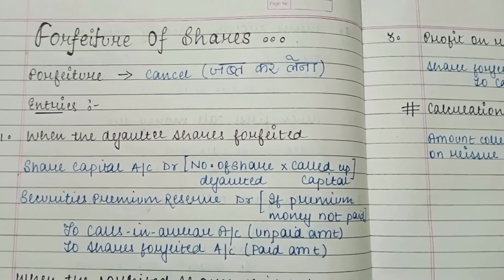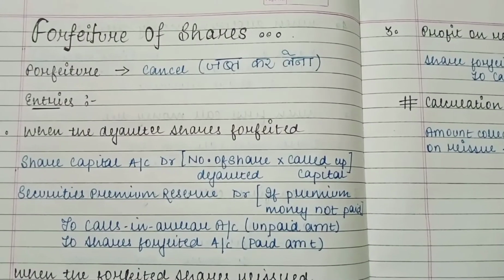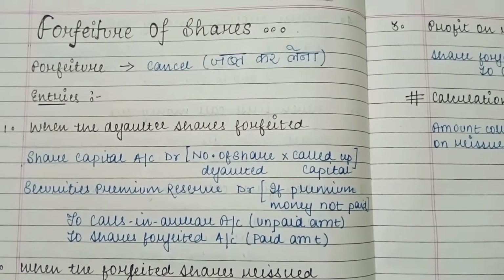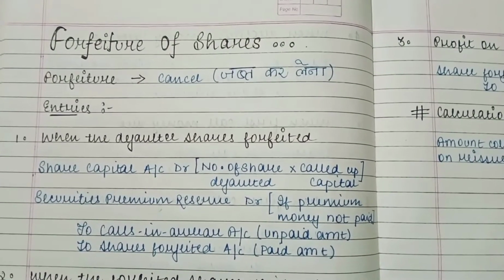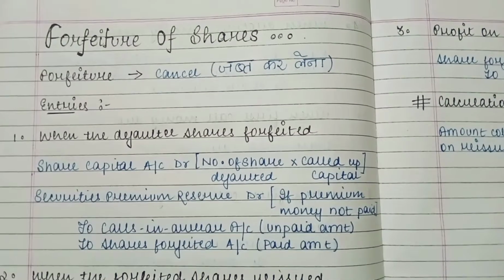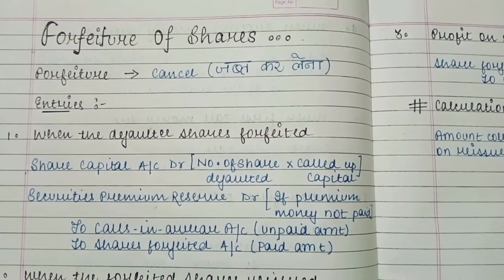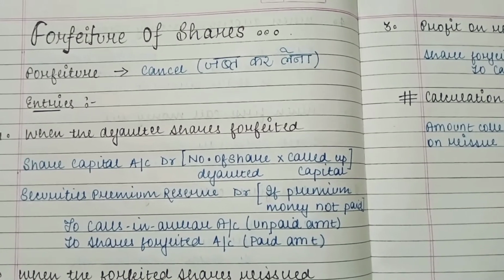The first entry is when the defaulting shares are forfeited. Defaulting shares forfeited means the shares in which the call money is due and it is not received even after the company has given the notice. So when the company forfeits the shares, the entry will be: share capital account debited, securities premium reserve account debit, to calls in arrear account, to shares forfeited account.